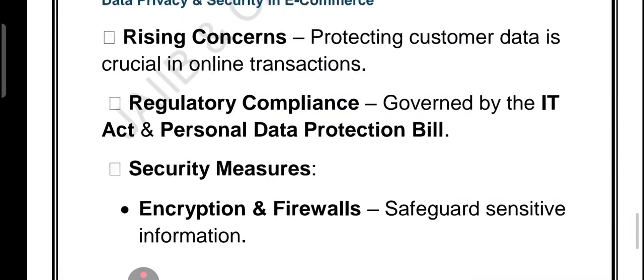So let's remind the key points which we have covered. I told you the Consumer Protection Act ensures quality, fairness, and compensation rights. It must clear the details regarding price, delivery, return, and finally data privacy, which means protecting personal and financial information using secure systems. That is called data privacy. And finally, Indian laws like the IT Act and the Personal Data Protection Bill. These are the Indian laws.